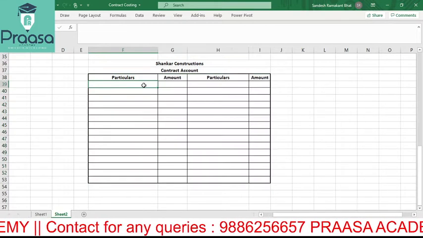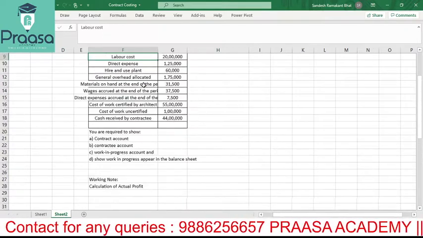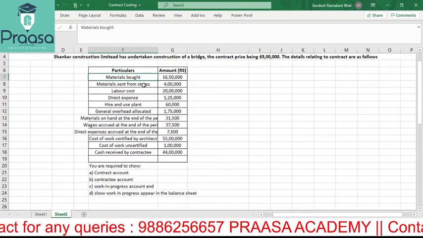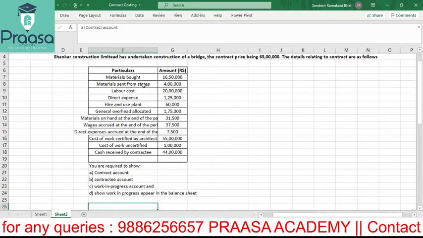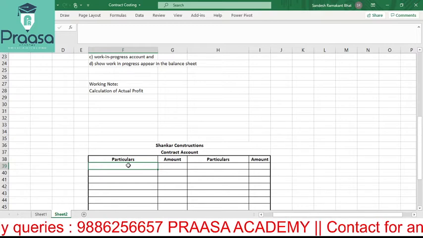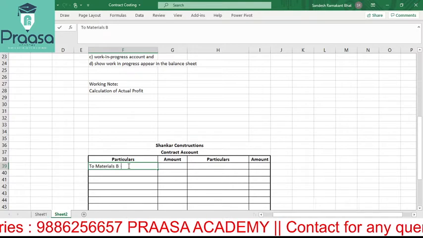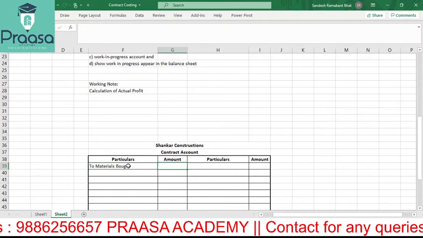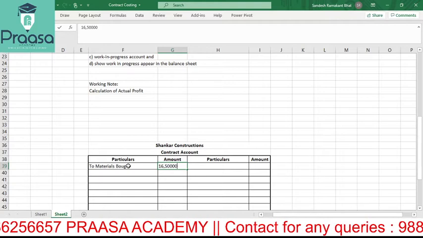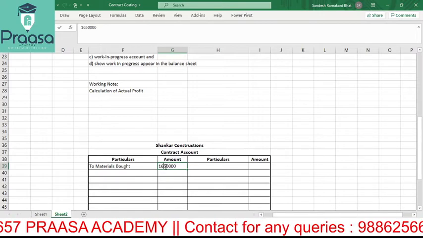Yes, so good to start. We have to check what are the information given to us. Okay, let's see. Material spot 16,50,000. This will be our first information which we need to consider at this particular place, that is debit side. To materials bought, how much? 16,50,000. Okay, but we may need some workings.